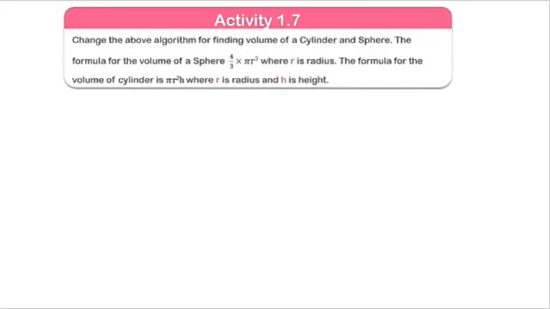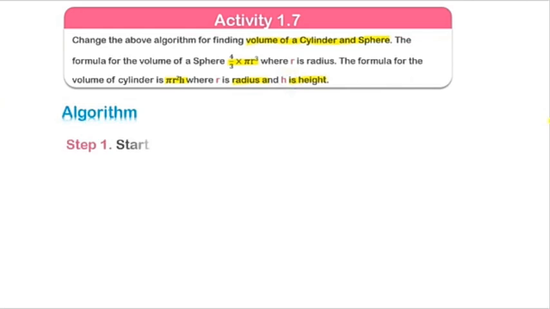Here is the activity where you have to design an algorithm to find the volume of a cylinder and sphere. Here are the two formulas, sphere and also cylinder. We want to calculate the sphere: 4 by 3 multiplied by pi r cube, where r is the radius. The formula for cylinder is pi r square h, where r means radius and h means height. So first we will write the algorithm.